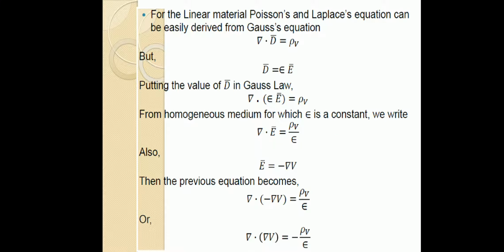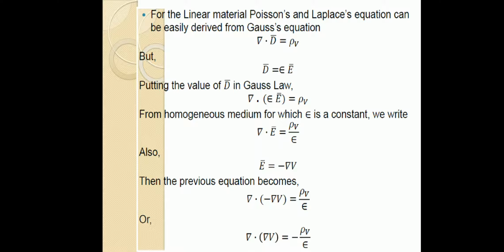Basically, Poisson's equation shows the relationship between potential and volume charge density. To derive it, first we take the Gauss law equation. Gauss law is the surface integral of D dot dS equal to Q. From that we get the point form of this equation as del dot D equal to rho v, which is known as Maxwell's first equation in electrostatic field, where D is the electric flux density and rho v is the volume charge density.